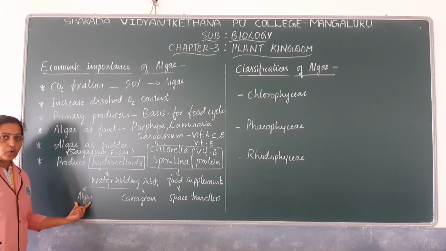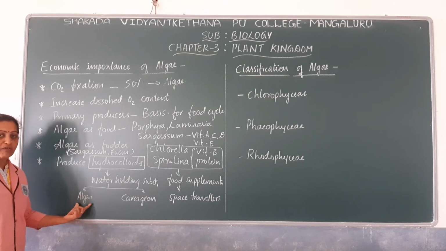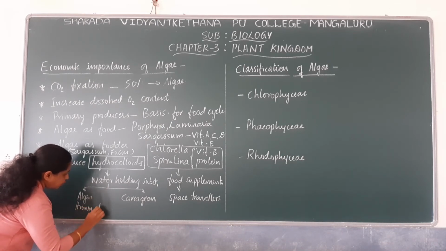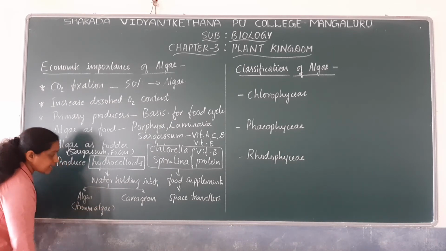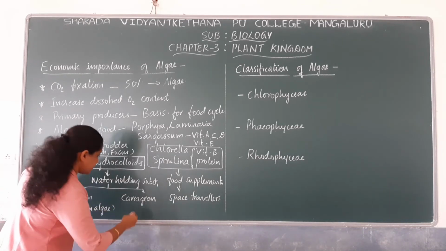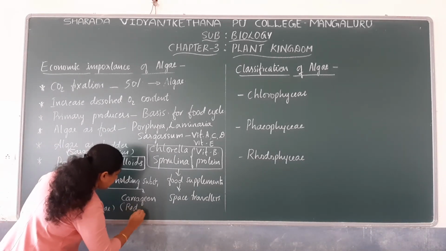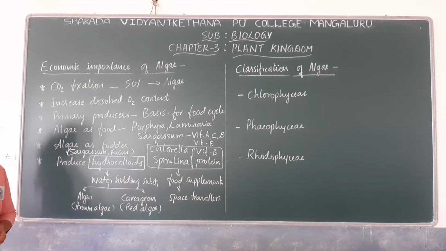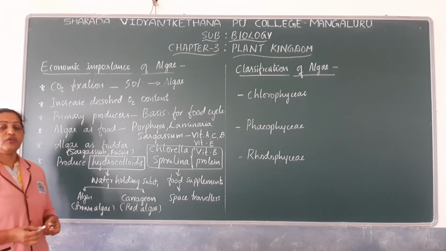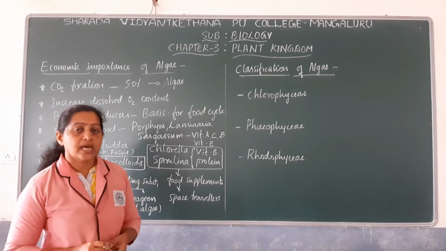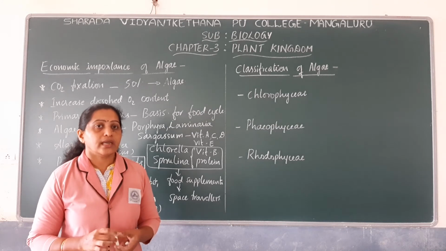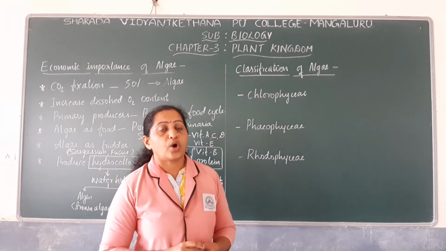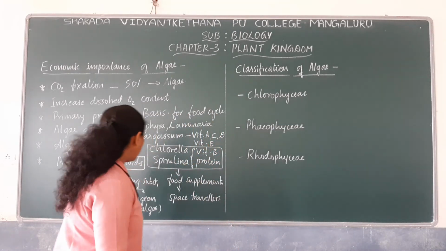Algin is a water holding substance or hydrocolloid mainly obtained from brown algae, whereas carrageen is a water holding substance obtained from red algae. There is one more kind of water holding substance that is extensively used for culturing microorganisms in laboratories. It is called agar. You might have heard about agar.